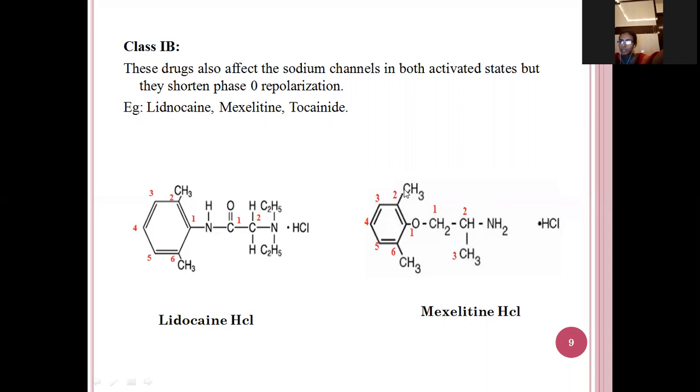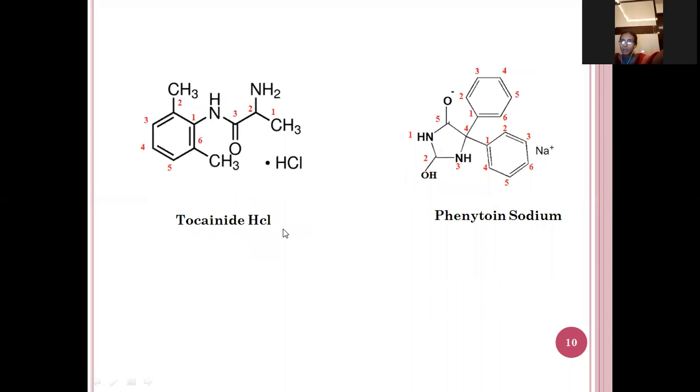See here, this is the phenoxy. In the second and the sixth position, two methyl groups are attached, and this is the propane, this is the amine, and it is a hydrochloric acid. So next one is tocainide hydrochloride.